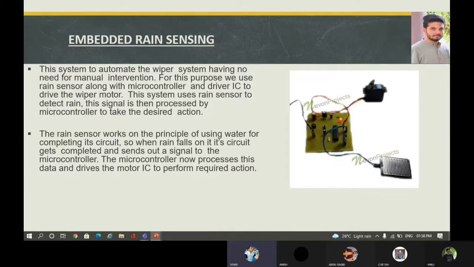The rain sensor works on the principle of using water for completing its circuit. So when rain falls on it, its circuit gets completed and sends out a signal to the microcontroller. The microcontroller now processes this data and drives the motor IC to perform the required action. The motor driver IC now drives a servo motor to simulate a car wiper.